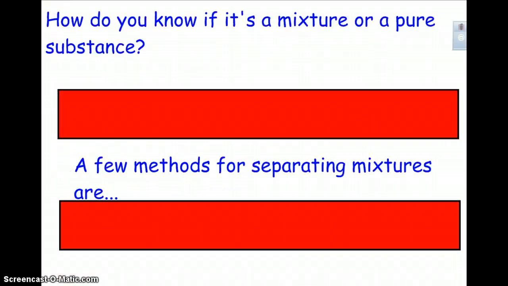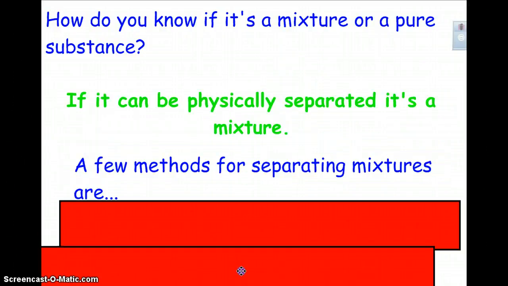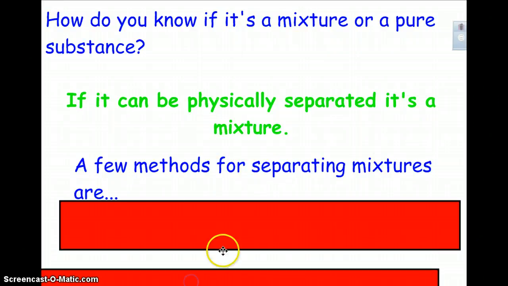Moving on. So, how do you know if it's a mixture or a pure substance? Well, I'm so glad you asked. You know because it can be physically separated. It's a mixture. So if you look at a substance and you can physically separate out the pieces of what it's made of, then it's a mixture.